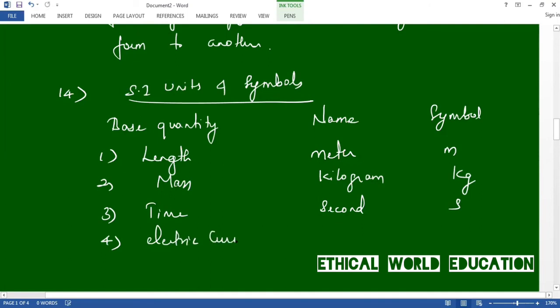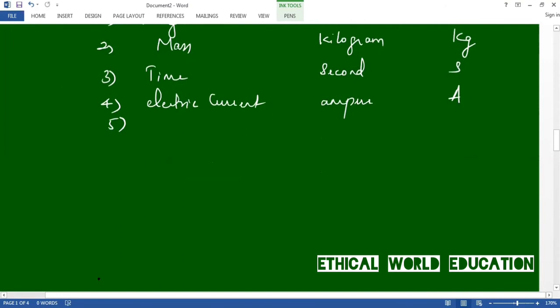Fourth one is electric current. Electric current, SI unit is ampere. Symbol is capital A. Fifth one is thermodynamic temperature, or simply temperature. The SI unit is Kelvin, represented by capital K.